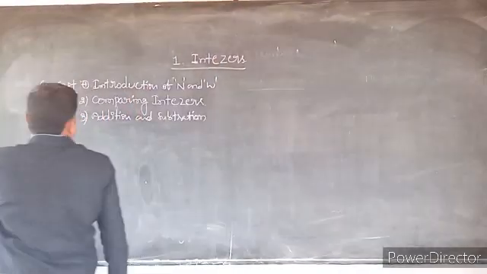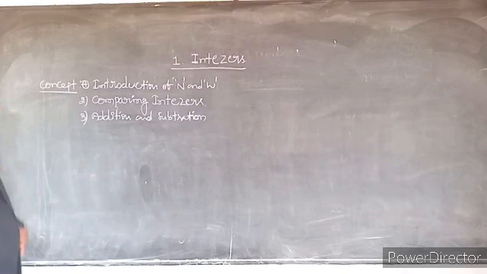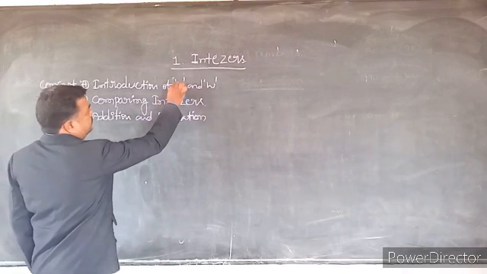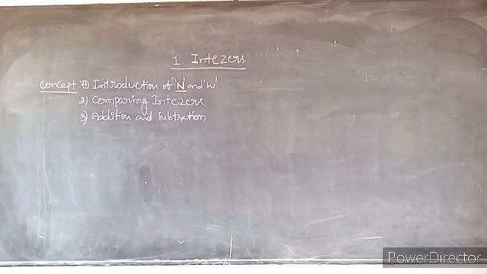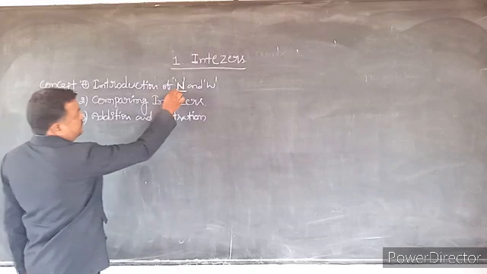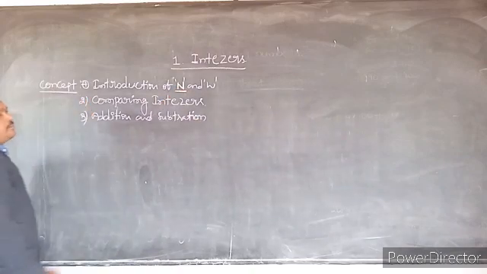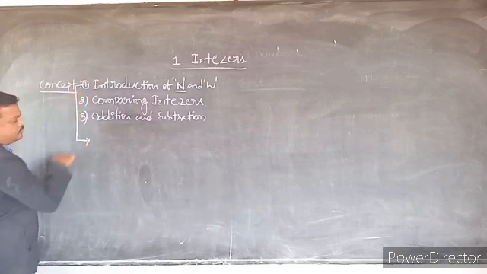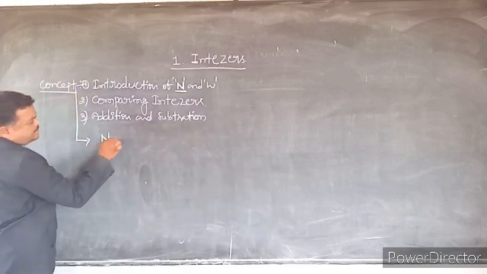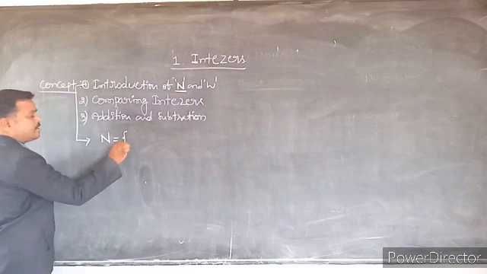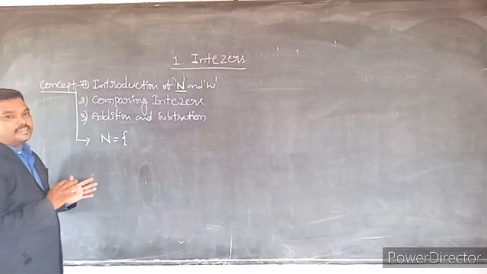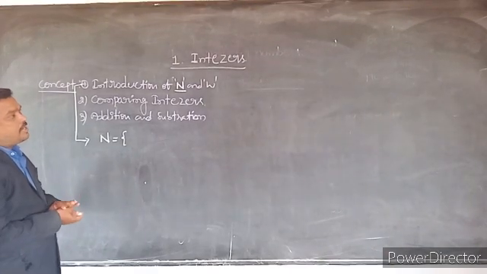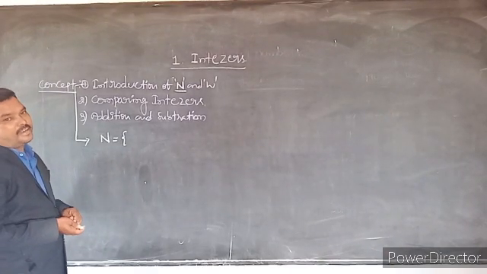See, in the number system, first we have to discuss the natural numbers. The set of natural numbers is denoted by N. The meaning of natural numbers: countable numbers are called natural numbers.